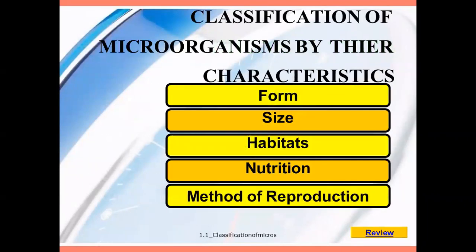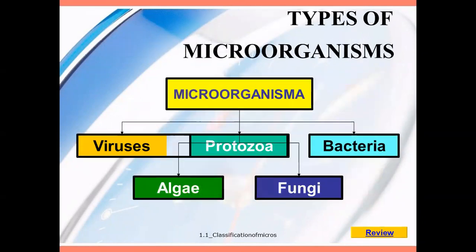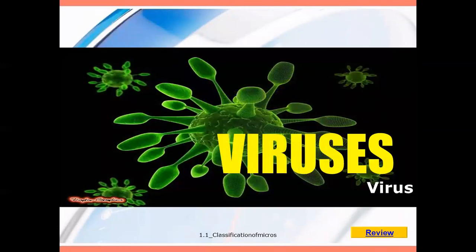Classification of microorganisms is by their characteristics: size, form, habits, nutrition, and method of reproduction. According to that, for the classification, we have divided them into five divisions: viruses, bacteria, protozoa, algae, and fungi. So first we are moving to the viruses.